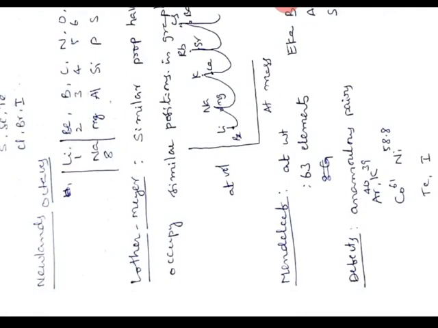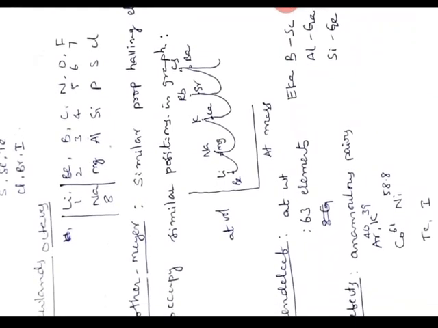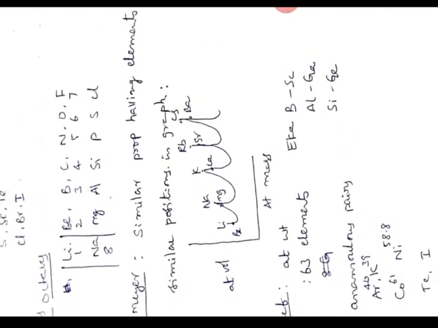The next classification is by Mendeleev. At that time the known elements were 63. He followed his periodic law. It states that physical and chemical properties of elements are periodic functions of their atomic weights. He left some gaps for newly discovered elements, and those gaps were named Eka boron, Eka aluminum, and Eka silicon. After their discovery, they were named: Eka boron as scandium, Eka aluminum as gallium, Eka silicon as germanium.